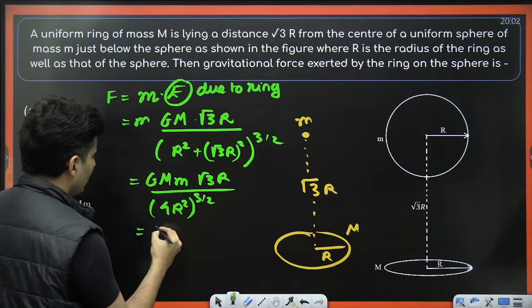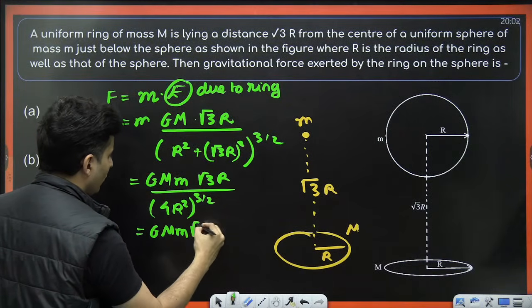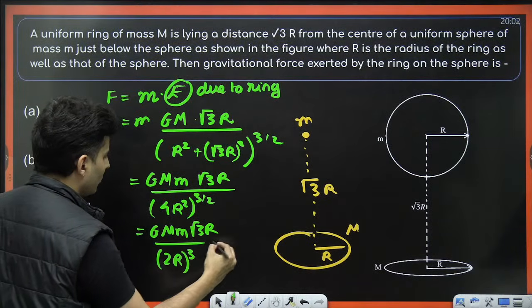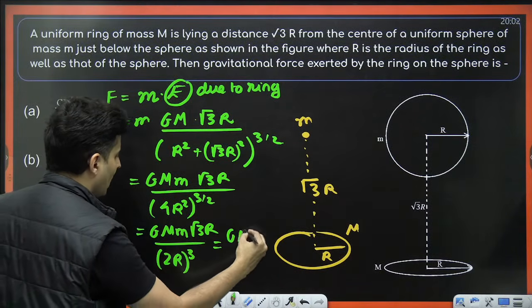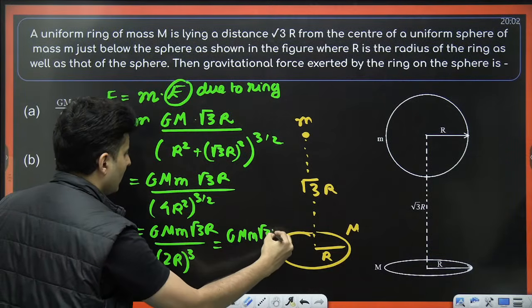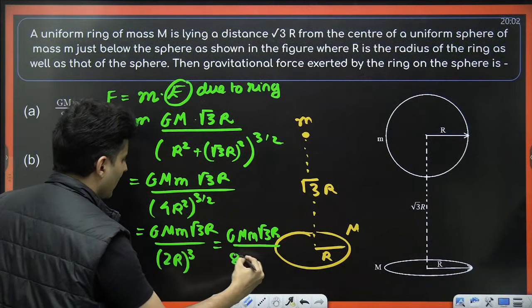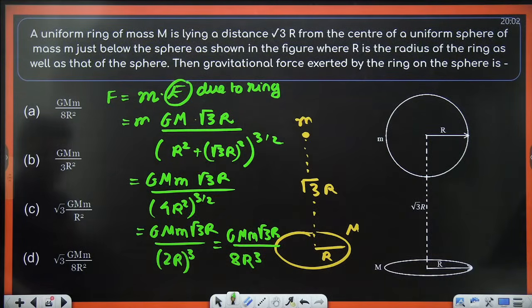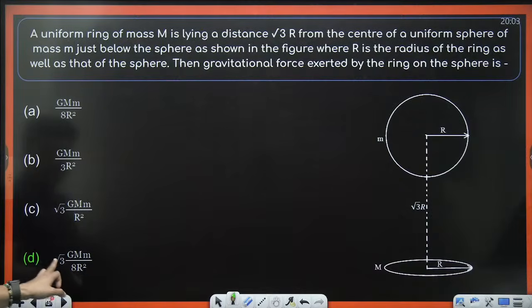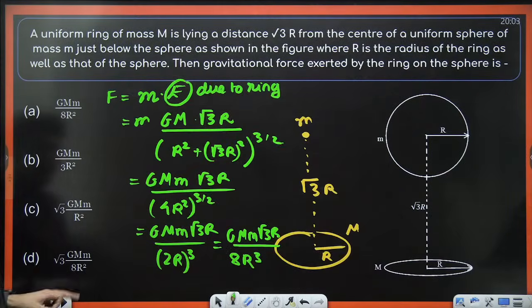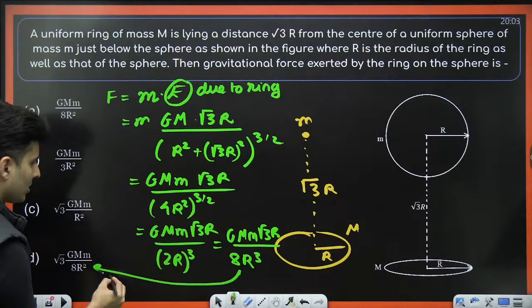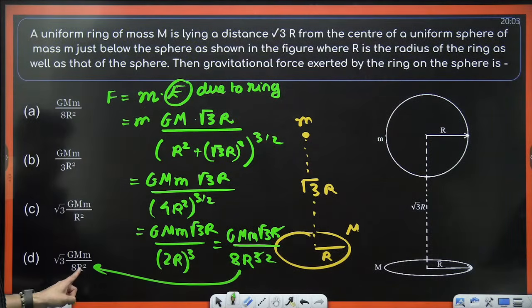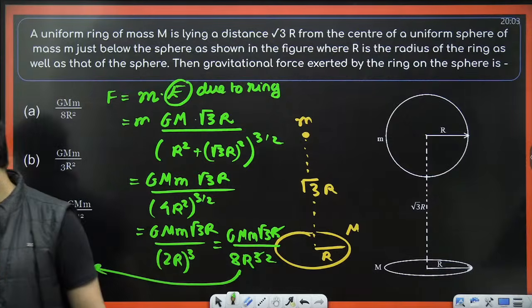Take the root first. So it will become GMm √3 r divided by (2r) whole cube. So this will become GMm √3 r divided by 8r cube. So r and r get cancelled. √3 by 8 will be there. √3 by 8 is only there in this option D. You can see one of the r also gets cancelled and becomes 2, becomes square. Yes, that is option D.